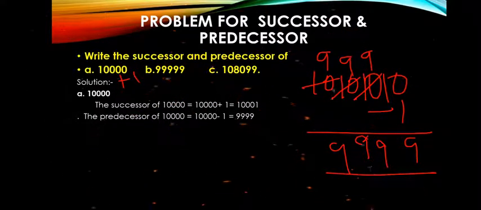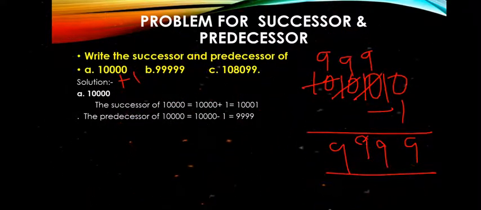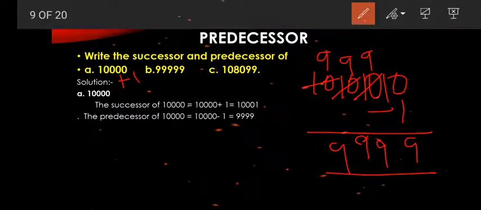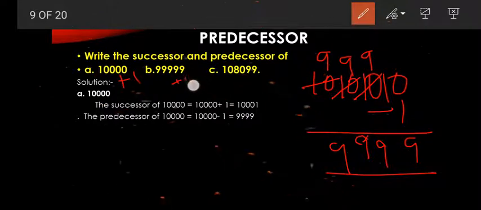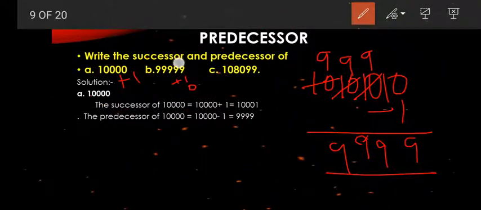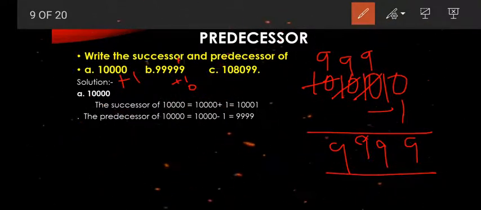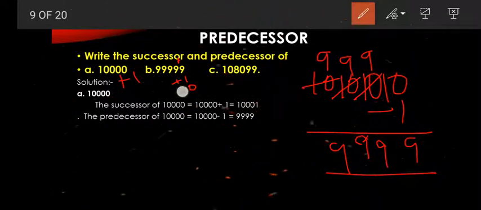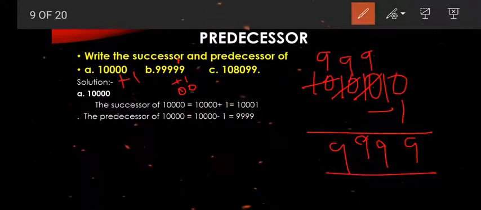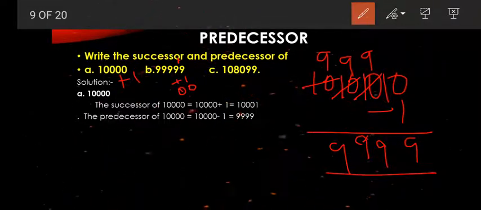Another sum we have is 99,999. Successor: if we add 1, what do we get? If we add 1 here, 9 changes to 0, and another 1 comes here. So we add 1 plus 9, 10, again 1 is carried up.